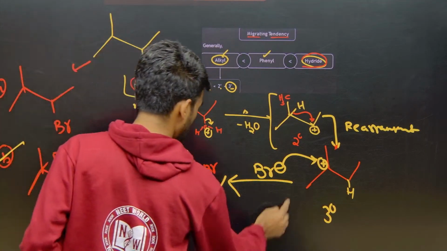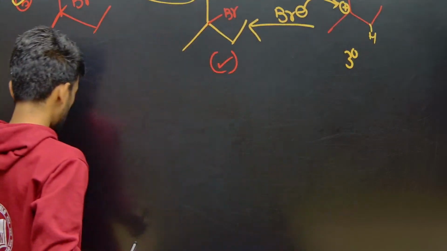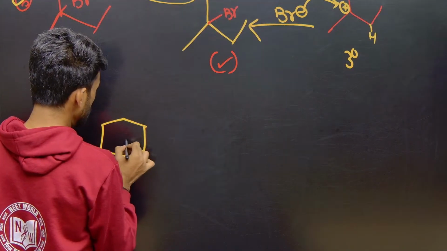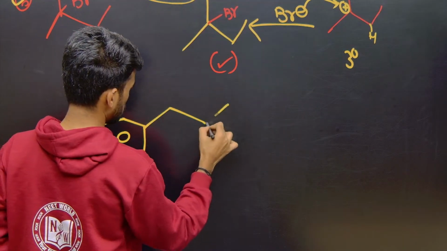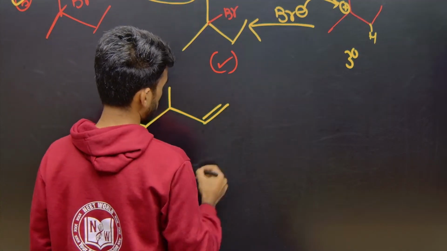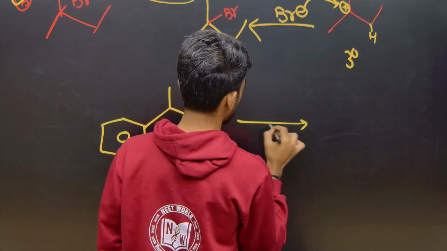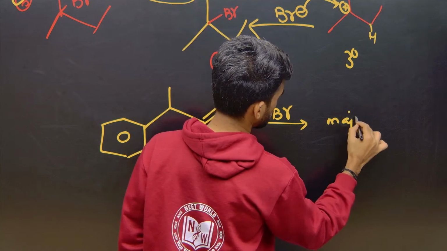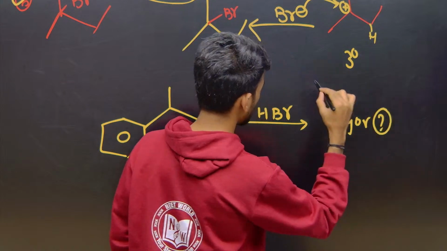For example, I can give this. So major. What is the major product here in this reaction?